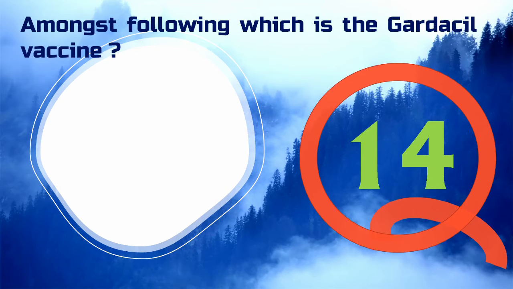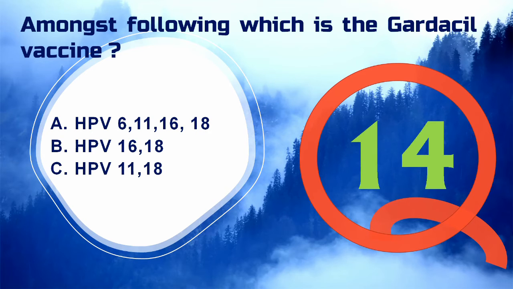Among which of the following is the Gardasil vaccine? A, HPV 6, 11, 16, 18. B, HPV 16, 18. Option C, HPV 11, 18. Gardasil is the human papilloma virus quadrivalent types 6, 11, 16 and 18 vaccine. It is a non-infectious recombinant quadrivalent vaccine prepared from the purified virus-like particles of the major capsid.